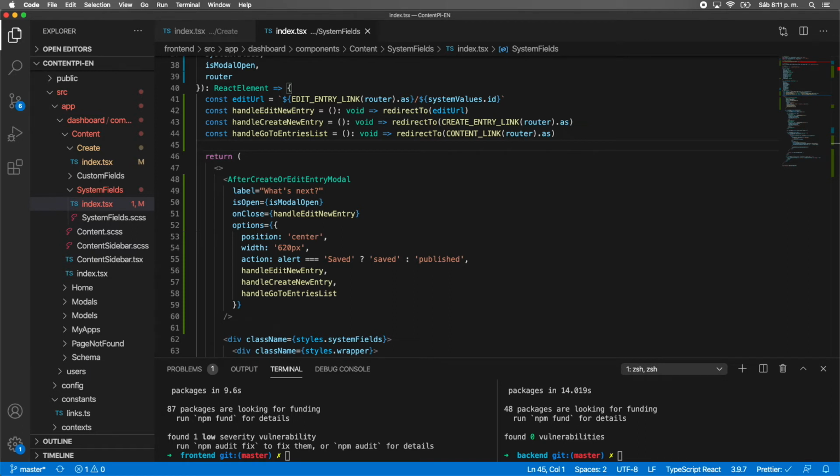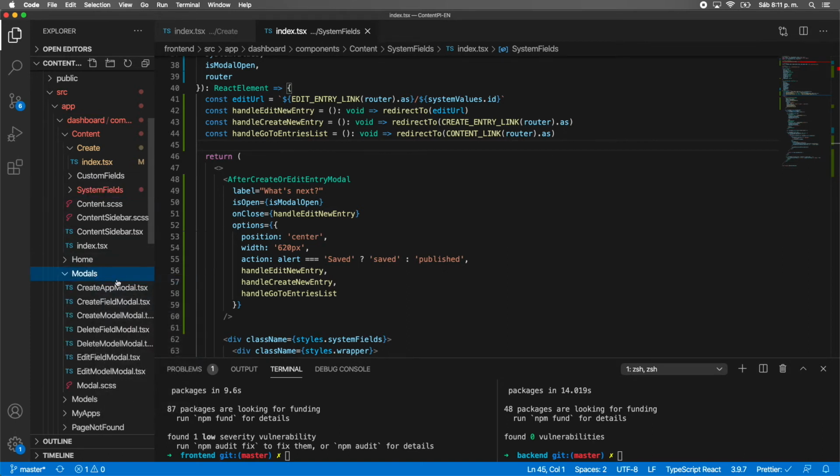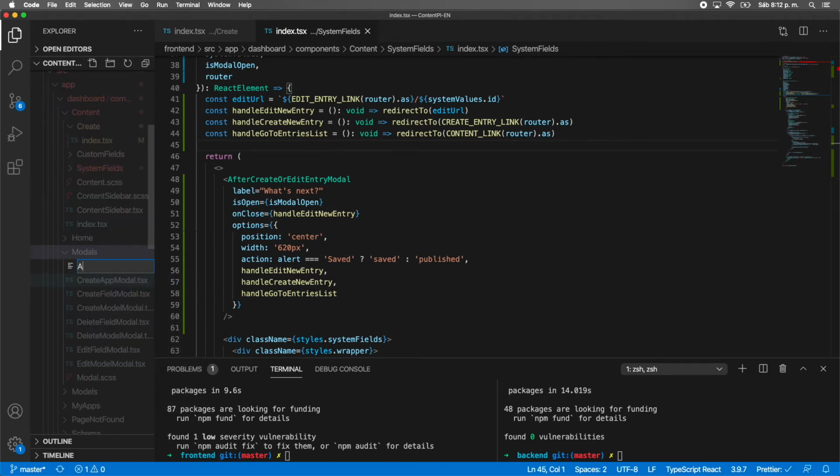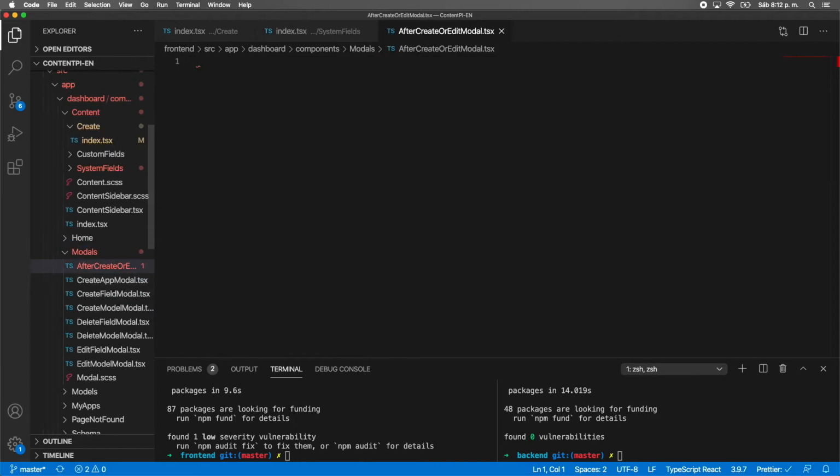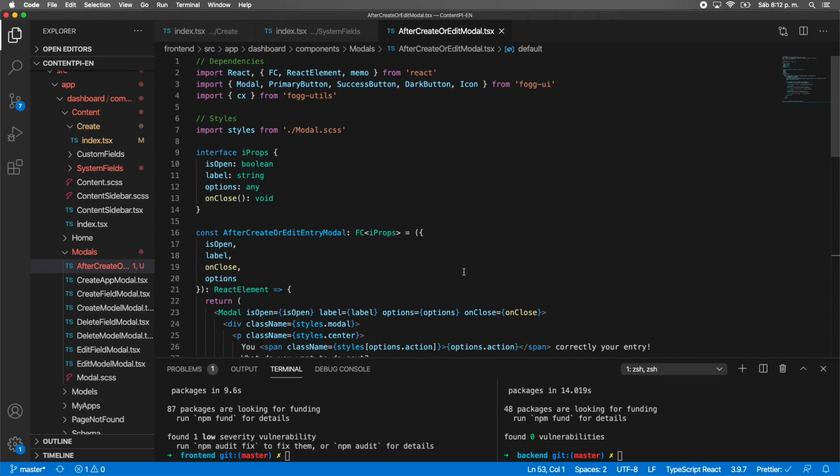And finally, your modal is gonna be in models, and then you need to create AfterCreateOrEditEntryModal.tsx. Okay, and let's copy that part. So in here basically it's like all the other modals that we have created.